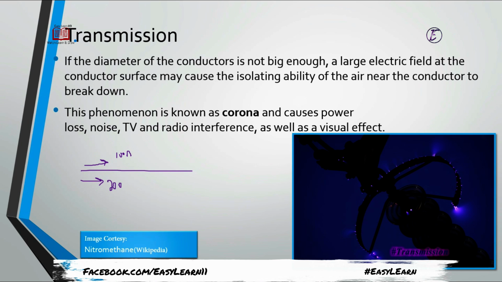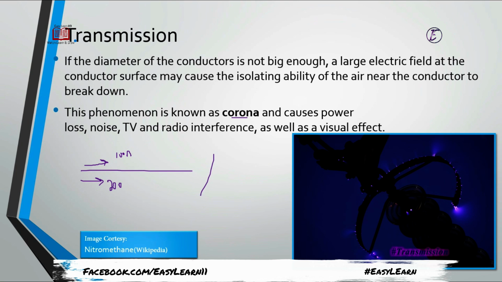Also, due to the corona, magnetic field radiations develop, and they also affect mobile phone signals when you go through, and this phenomenon is happening. You will notice that due to this magnetic field, the signals of the mobile phone sometimes may be affected. Also the radio signals may have great interference with this. So the corona effect needs to be considered and needs to be reduced.